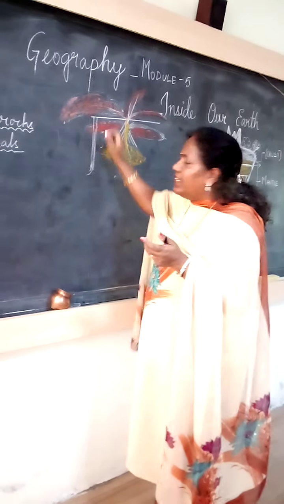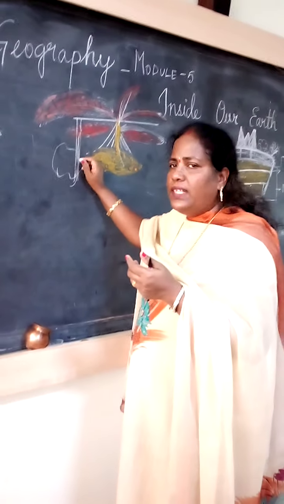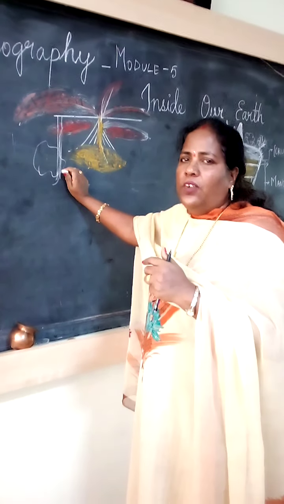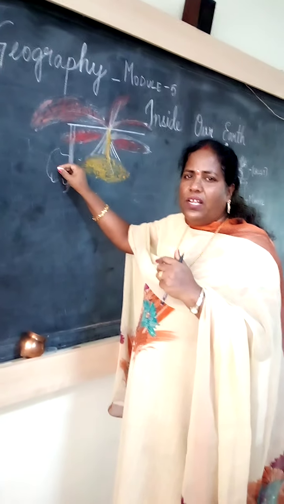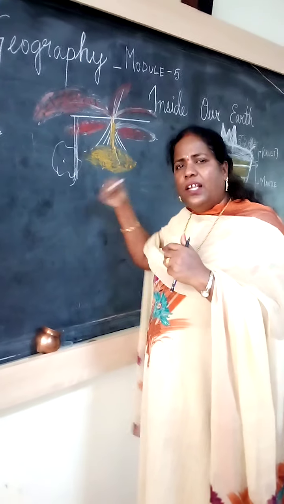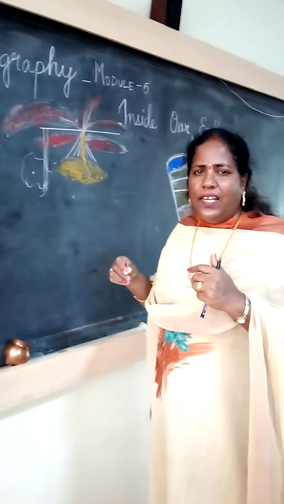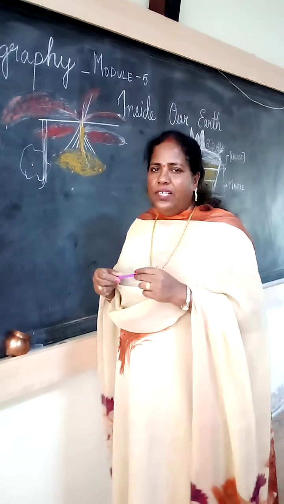These minerals are in rock form. This rock contains two or three minerals together. To take out these minerals, we are breaking the rocks. Taking out the minerals from the rock is called mining. In the next class, 8th class, we will study the minerals in detail. Once again we will recap what we studied here.